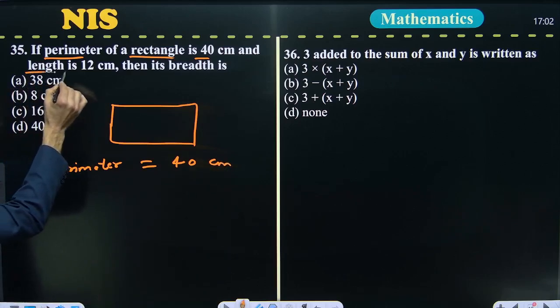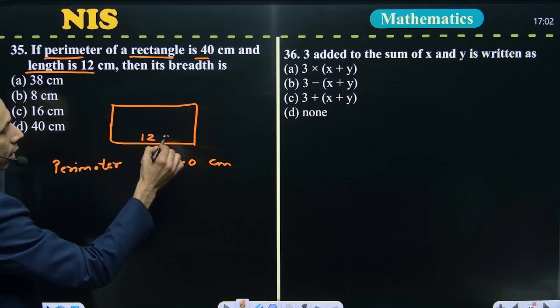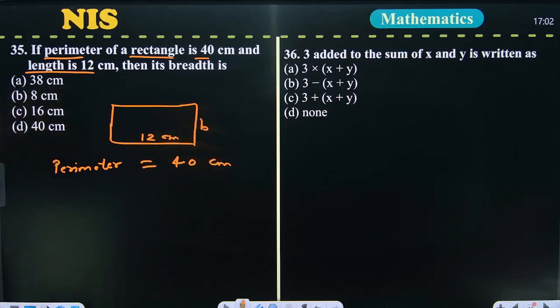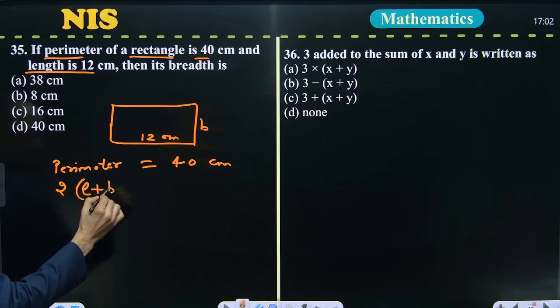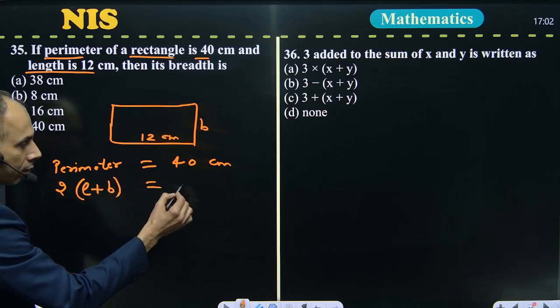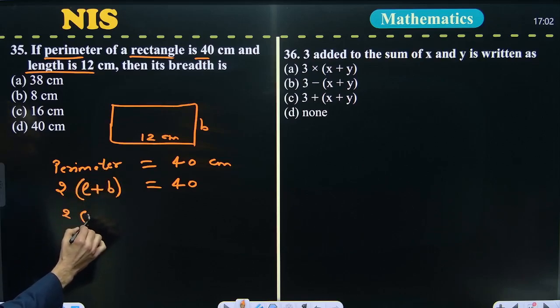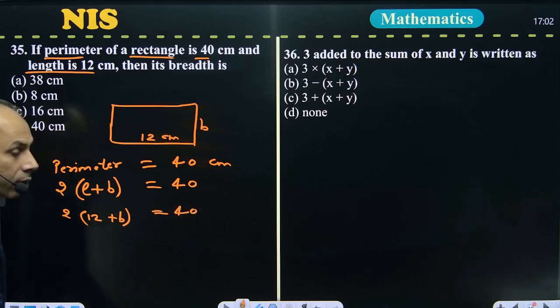Also the length is given, suppose 12 centimeter, and the breadth is not given. You know the formula of perimeter: perimeter is equal to 2 into (length plus breadth), and this is equal to 40. Here the length is given as 12 and the breadth is unknown. Solve it and you will get the breadth.